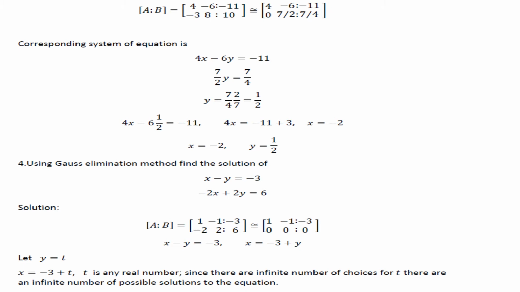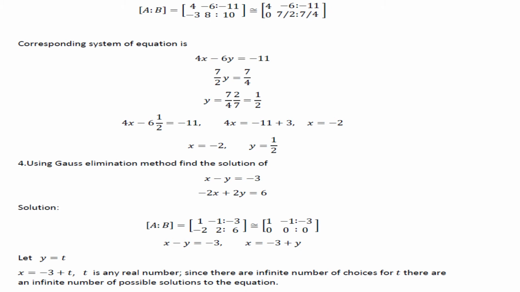Next problem, using Gauss elimination method, find the solution of x minus y is equal to minus 3, minus 2x plus 2y is equal to 6. So first you write the augmented matrix AB, then after reducing it to echelon form, we'll get x minus y is equal to minus 3.